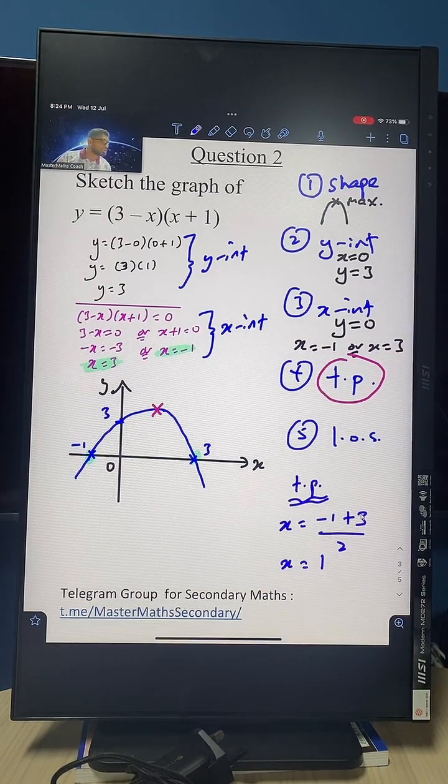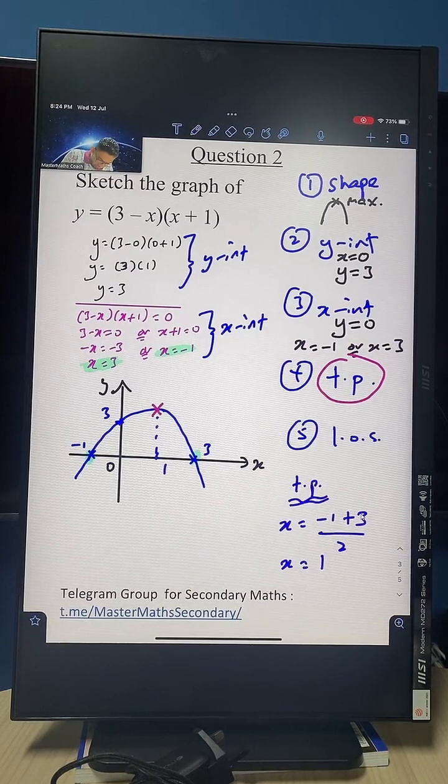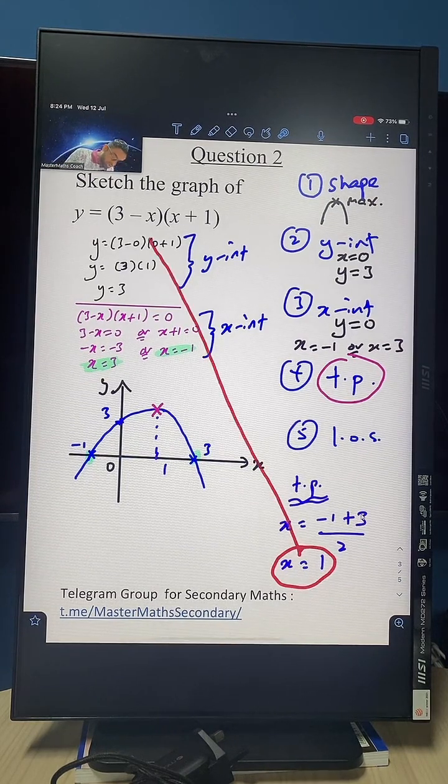Alright guys, so go back to the graph and we will put x equals 1 right here. Very nice. So when x is 1, what is the value of y then? Because I need to find the turning point's coordinates. What to do next? Take the x as 1 and pump it into your equation.